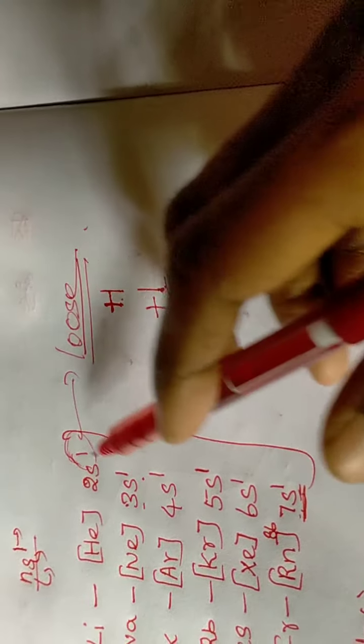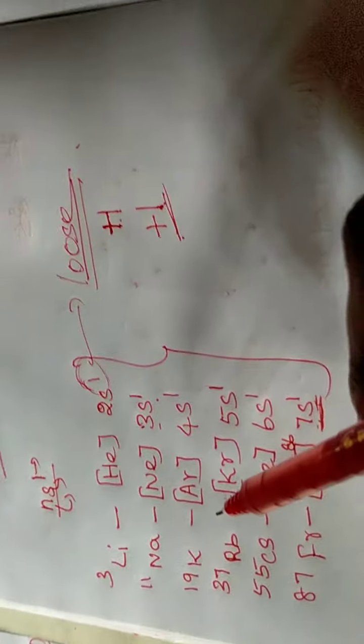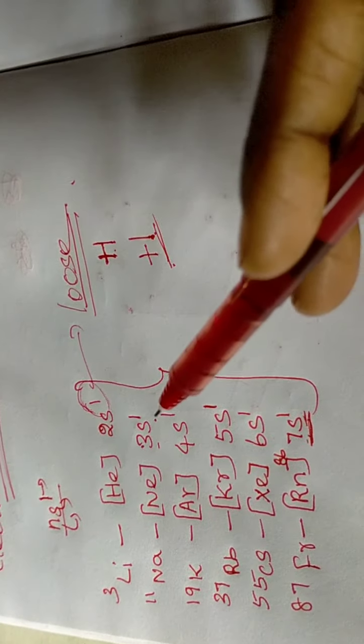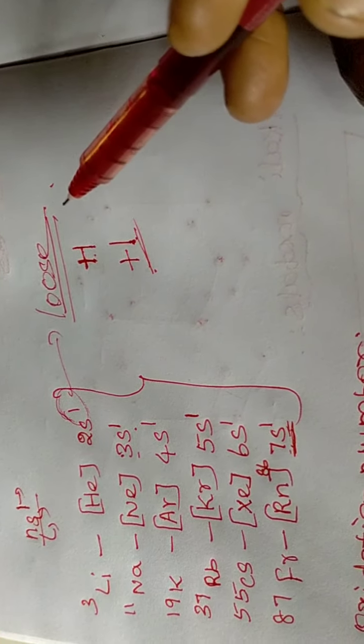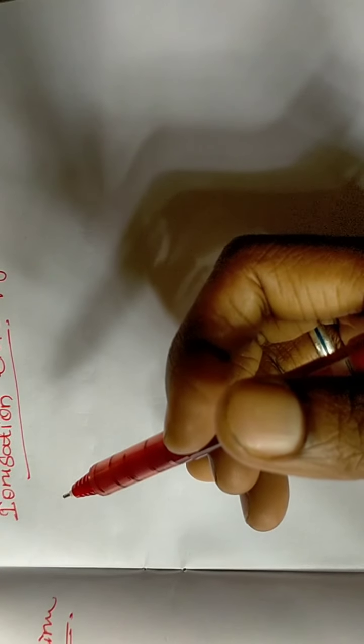Because of this loosely bound electron, we can easily remove it, requiring only a minimum amount of energy. So the alkali metals have the lowest ionization enthalpy, lower than the other elements in each period.